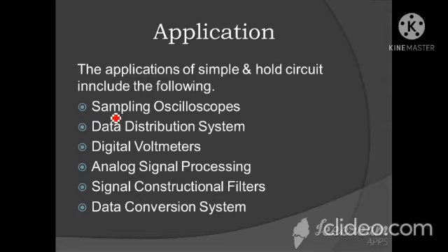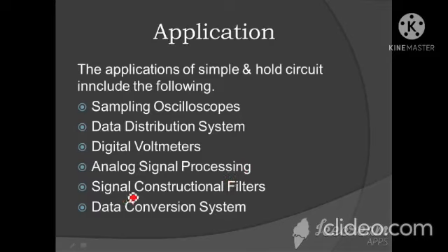The next is digital voltmeter. A digital voltmeter is used to know the actual voltage of different components. The next is analog signal processing. Analog signal processing is a type of signal processing conducted on a continuous analog signal by some analog means.